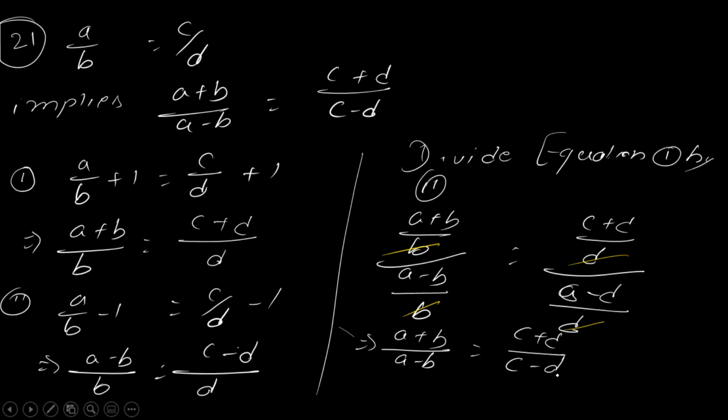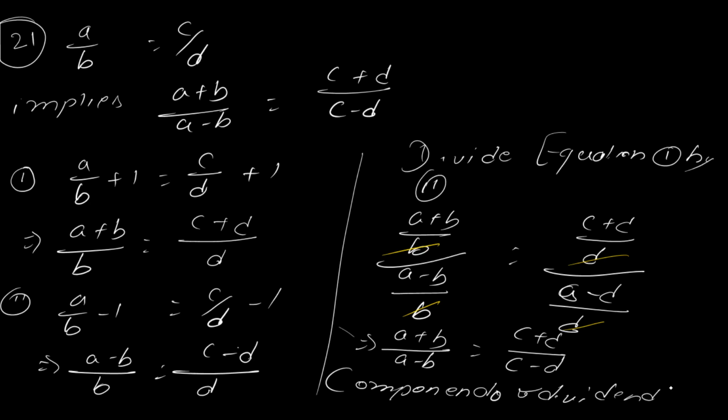However, they are not asking you to derive, right? They are asking you the name. And this particular concept is called componendo and dividendo. So C, is there any option? Sir, C number is the option. Very good. Let's see 21, 22.